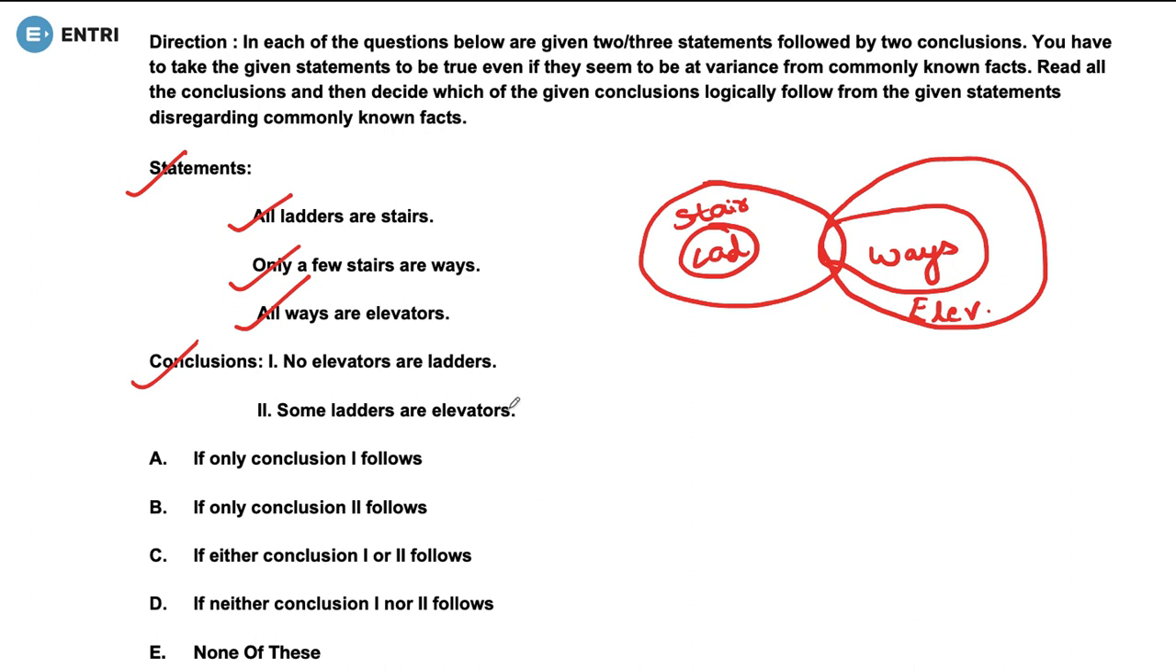So what would be the correct answer? The correct answer would be either conclusion 1 or 2 follows. Both cannot be true at a single time, isn't it? But yes, any one conclusion can be true. If one is true, another would be wrong. If another is true, one will be wrong. So the correct answer is option number C.